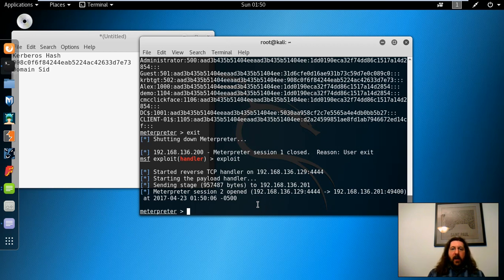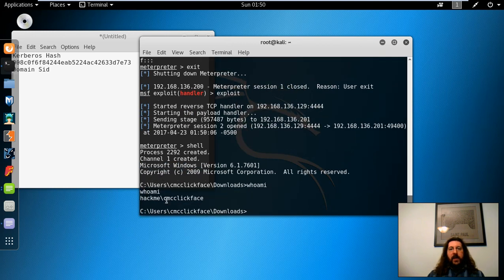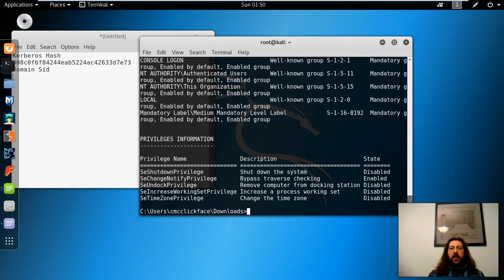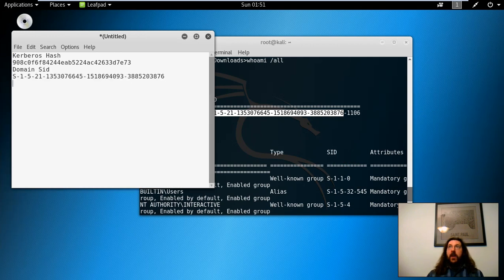And now we're going to grab the domain SID we're going to need for the Golden Ticket attack. So let's start a shell. And you can see we're logged in as Clicky McClickerface. And let's do a whoami /all. And then up here, we can see we've got the domain SID. And then this is the user portion of the SID. The domain portion is the same for everybody on the domain. This is the part that's unique to the user. So we're going to go ahead and copy this.